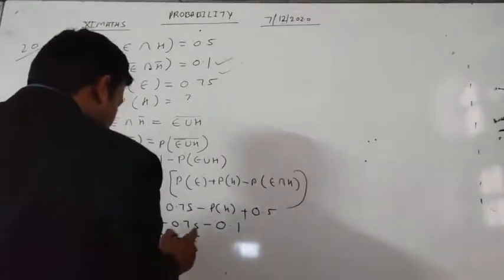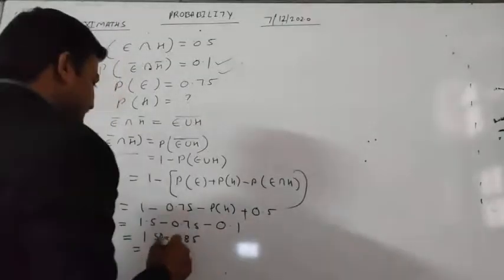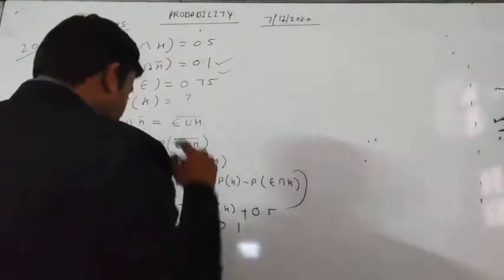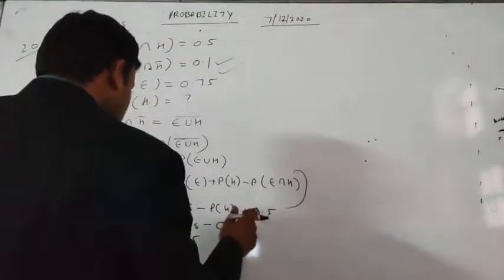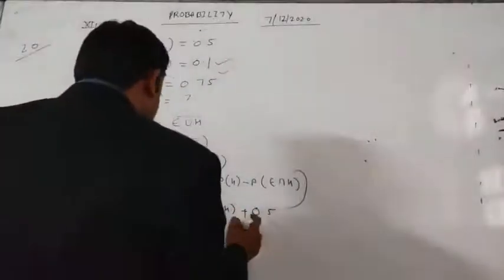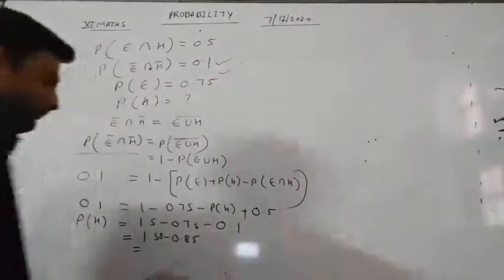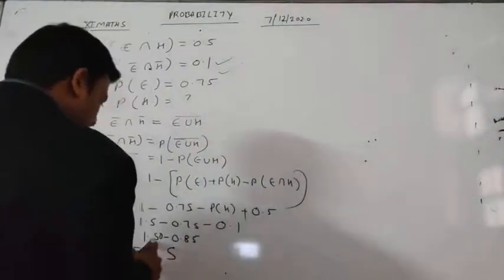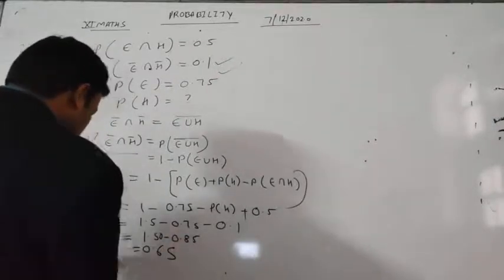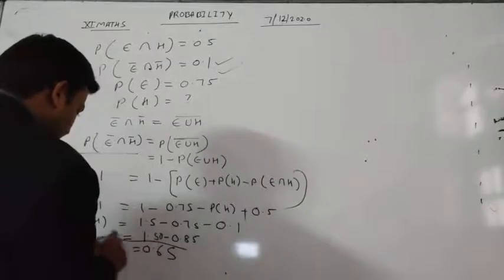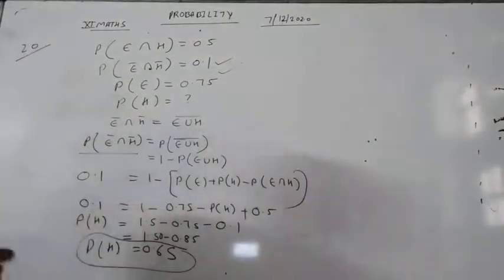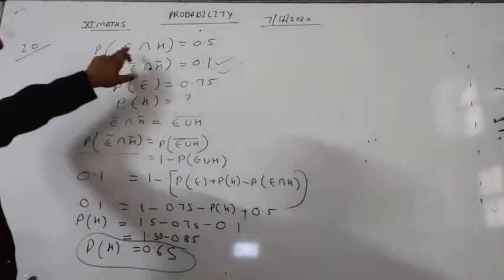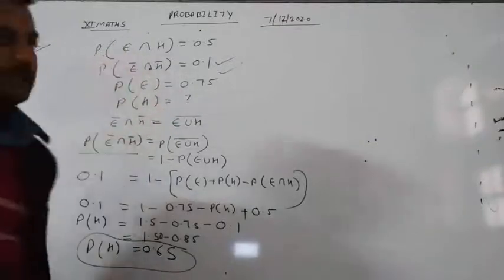Now subtracting this, we get 10 minus 5, 5, and here 14 minus 8, 6, so 0.65 is the probability of passing in Hindi.